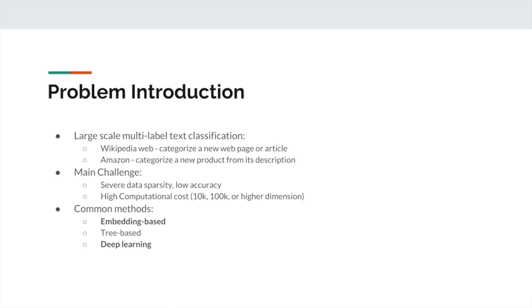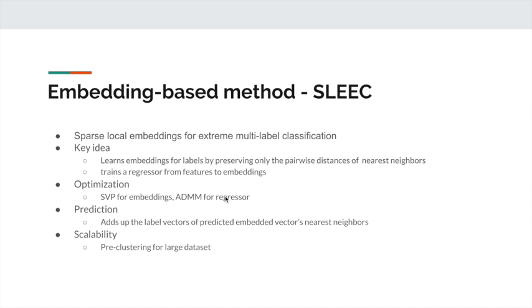In our project, we will focus on embedding-based and deep learning methods. We implement two existing methods and finally combine the two types of methods. The first existing method we implement is called SLEEC. The key idea is to map sparse label vectors into label embeddings. This is learned by keeping only the pairwise distances among nearest neighbors, and the regressor is trained to predict from features to embeddings. To make it scalable, pre-clustering is implemented for large datasets.